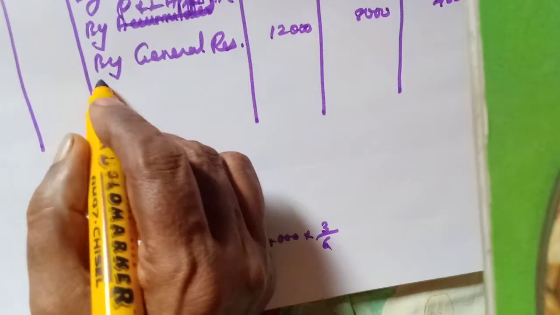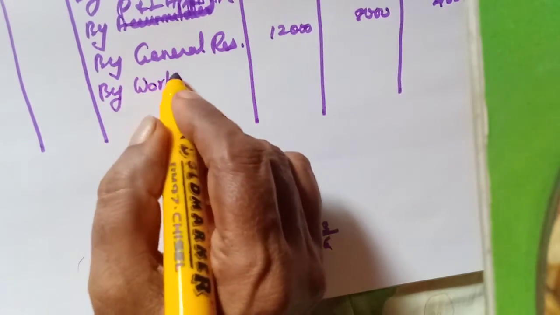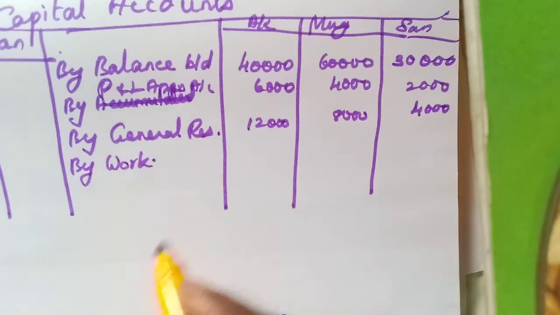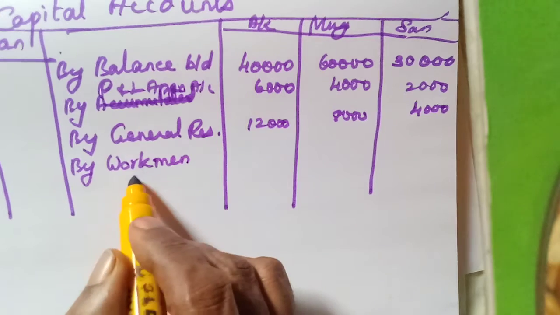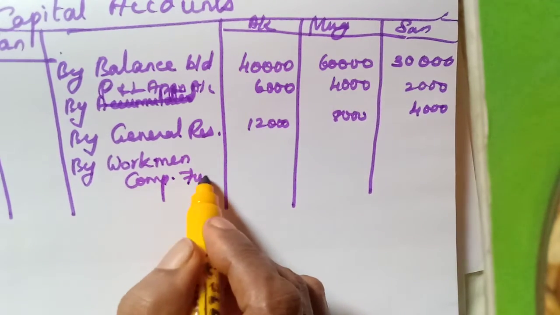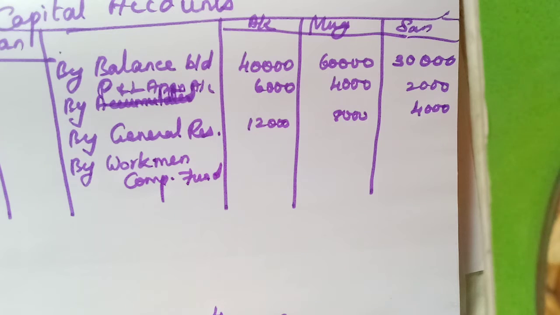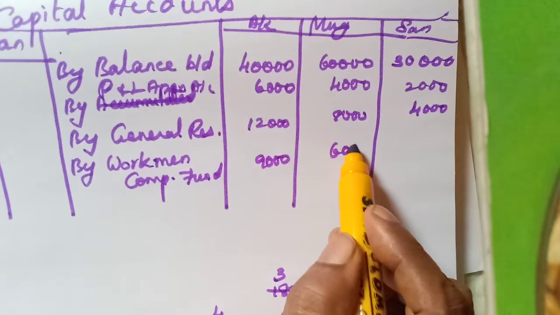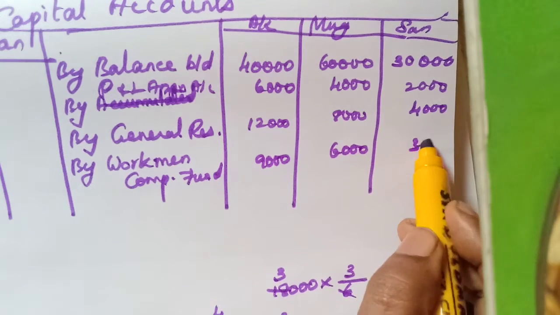Then workman compensation fund, 18,000. Into 3 by 6. How many 6? 3 6. So 9,000. 3 into 2, 6,000. 3 into 1, 3,000.